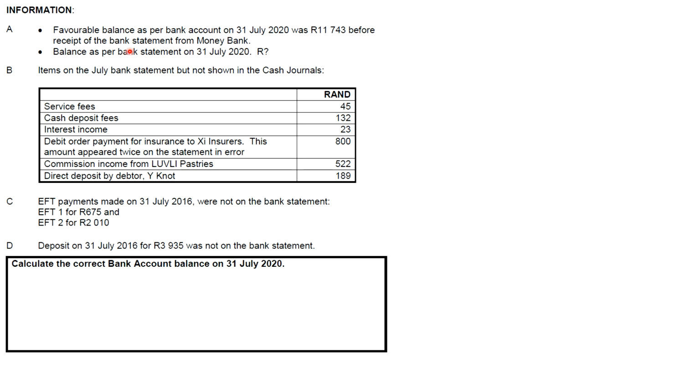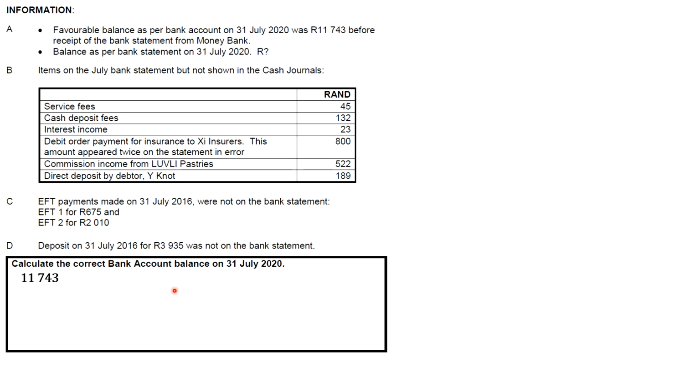So we record that 11,743 in our bank account. Now, balance per bank statement, 31 July 2020, question mark. We're going to solve the question mark when we're doing our bank reconciliation statement. Now we come to information B, items on the July bank statement but not shown in the cash journals.